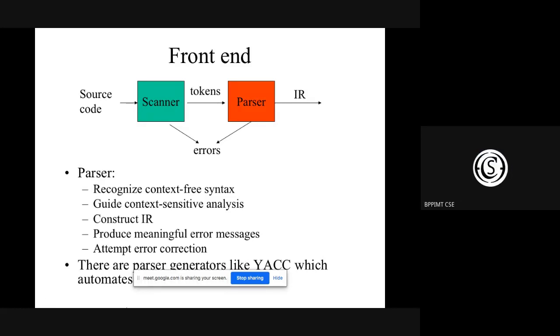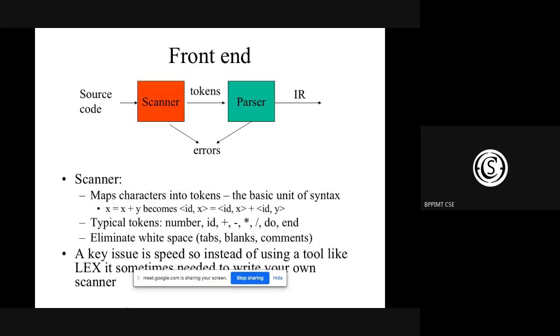Token part, is it clear to you a little bit? Okay. So just try to understand that whatever we are writing in the program will first be categorized into different tokens. These tokens are similar to when we categorize our normal language into verb, noun, pronoun, etc. It's similar to that. Okay. Now these tokens will be used as an input to the parser.